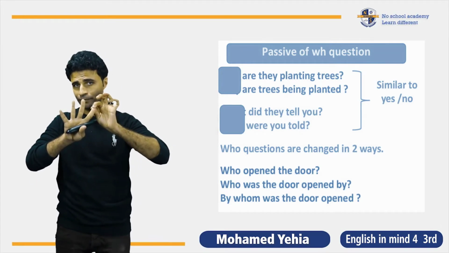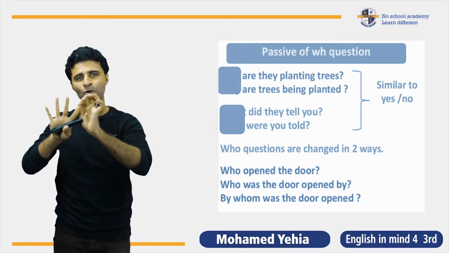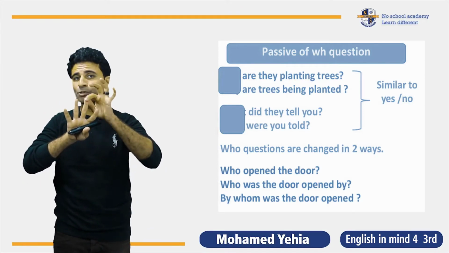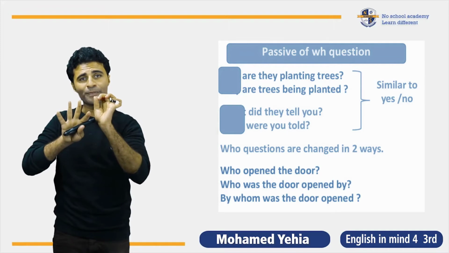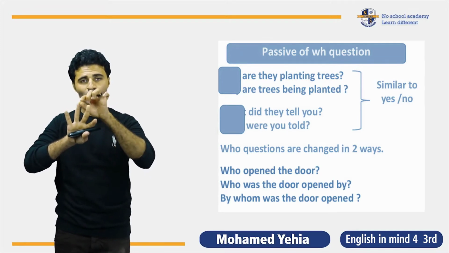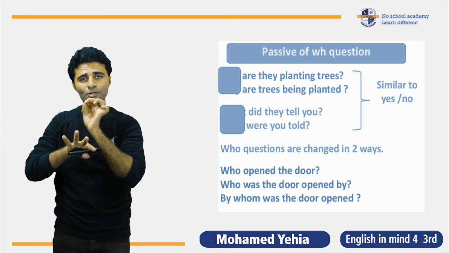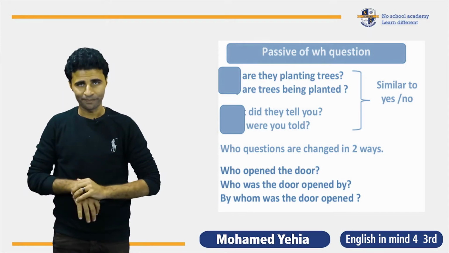Number 1, always start by the object. I'm going to explain everything, don't worry. Number 2, determine the tense. Number 3, use verb to be.